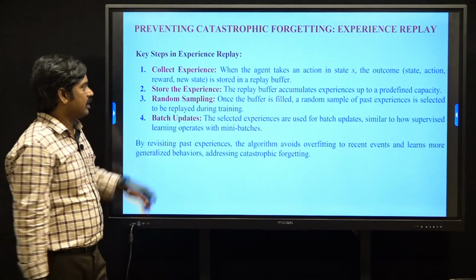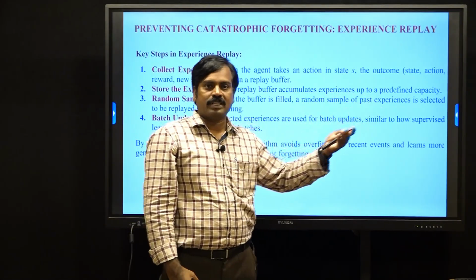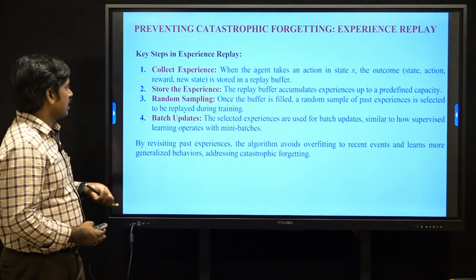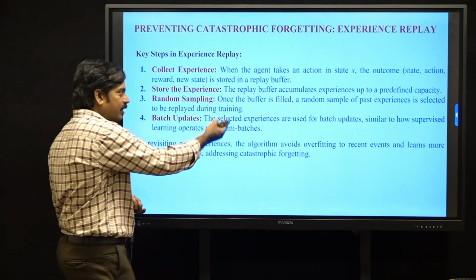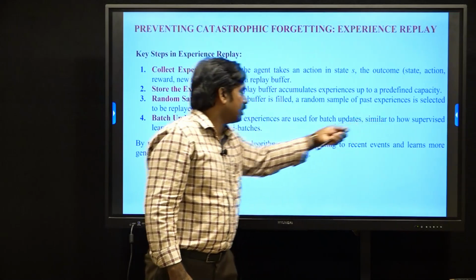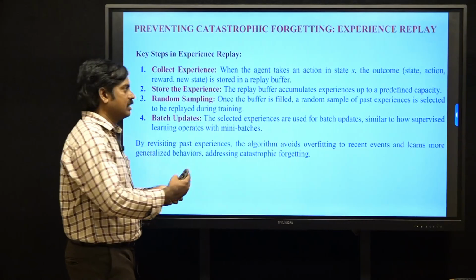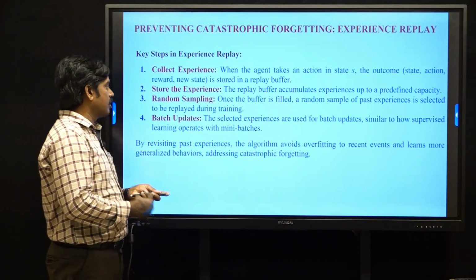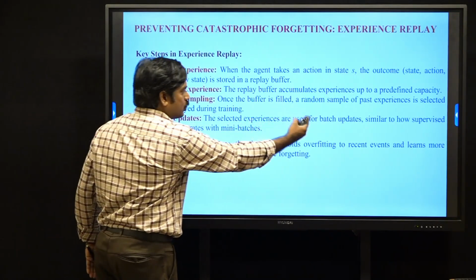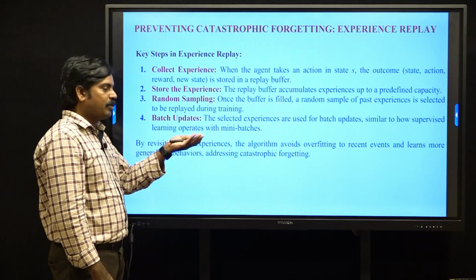Then the experience is stored. The replay buffer accumulates experiences up to a predefined capacity, a defined buffer size. Then comes random sampling: once the buffer is filled, a random sample of past experiences is selected and replayed during training. These selected experiences are used for batch updates, similar to how supervised learning operates with mini-batches.